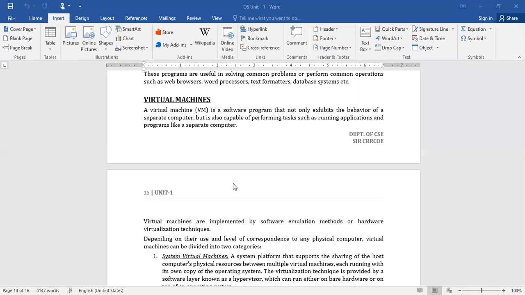But what happens internally? The whole process, the execution of your job, is going to be done at the server itself only. So that is what we are calling system virtual machines.